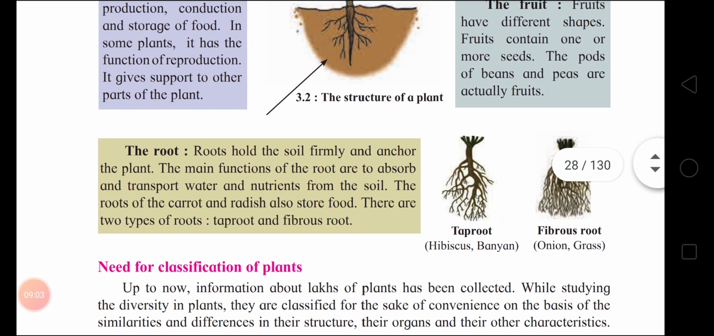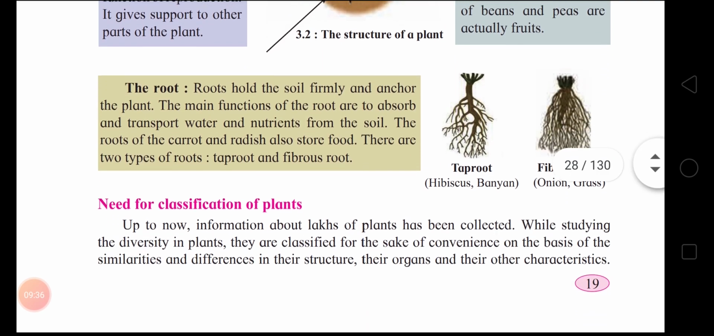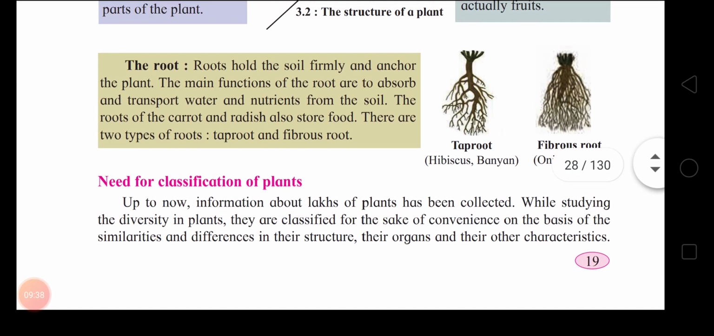Now, root. Roots hold the soil firmly and anchor the plant. The main functions of the root are to absorb and transport water and nutrients from the soil. The roots of the carrot and radish also store food. There are two types of roots: taproot and fibrous root. Okay, children. Now, the need for classification of plants.